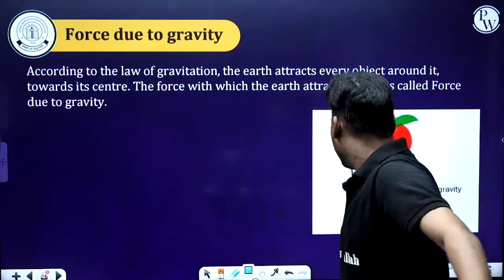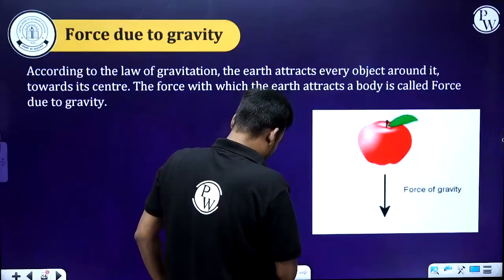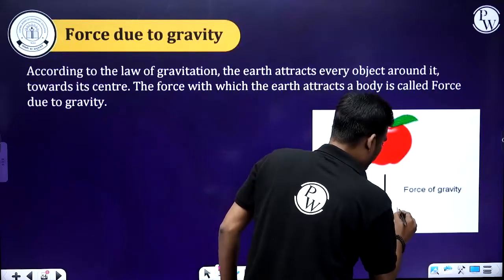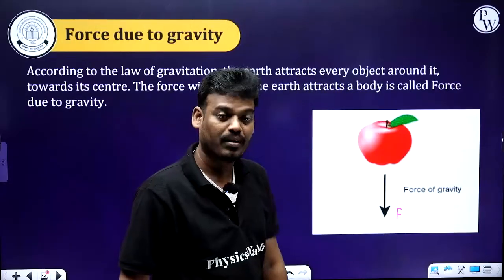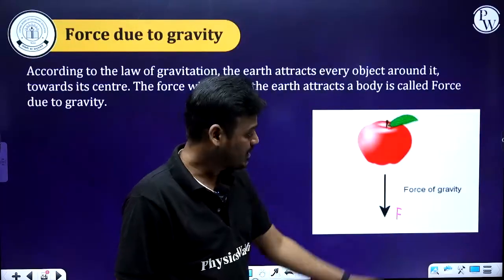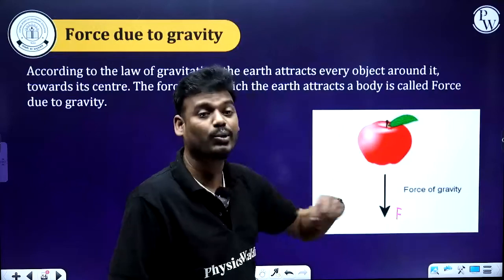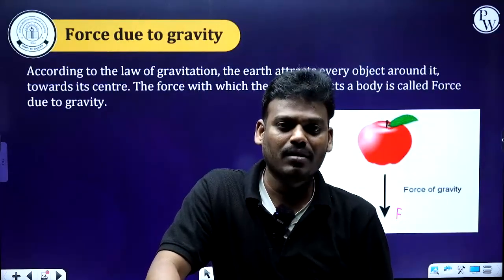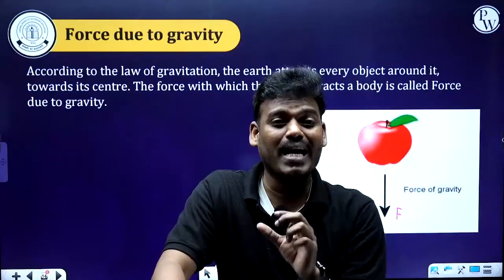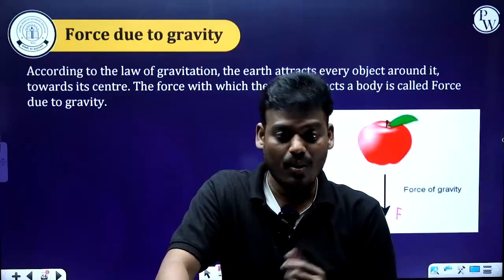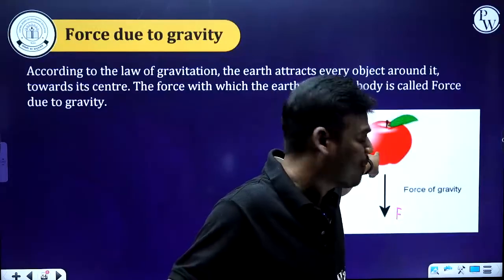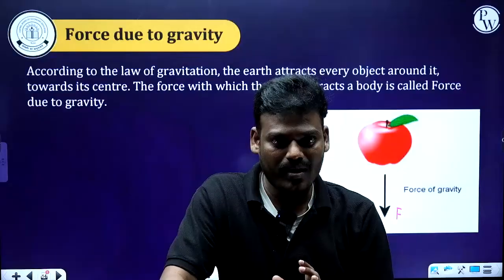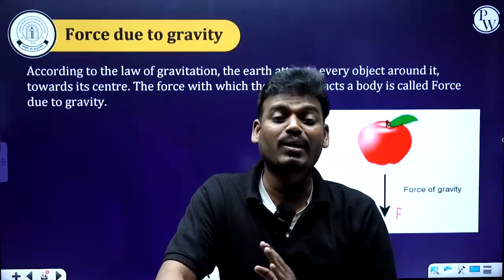If the apple is falling, what is the magnitude of the force? Yes, of course, it is the force acting on it, but due to what? Gravity. Gravity means the force of attraction between two masses. One is the earth, another one is the apple. What is the force of that? The answer is 9.8 Newton.